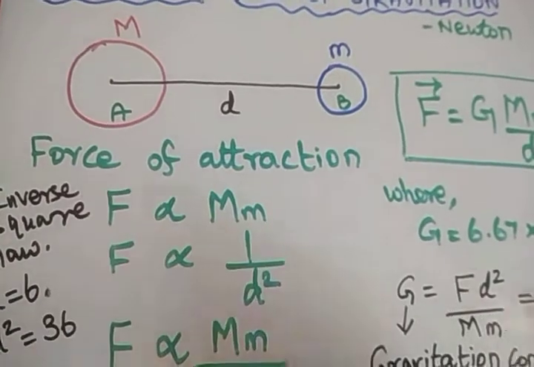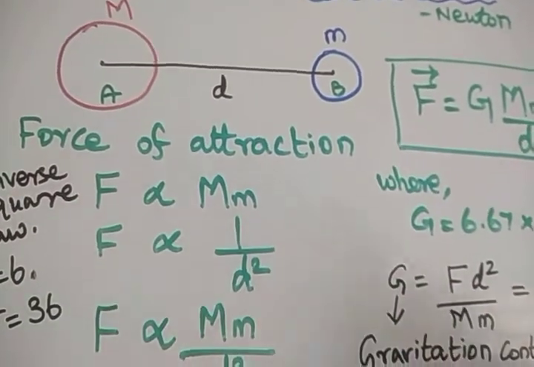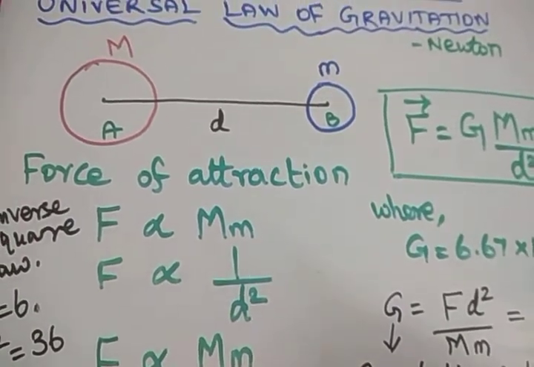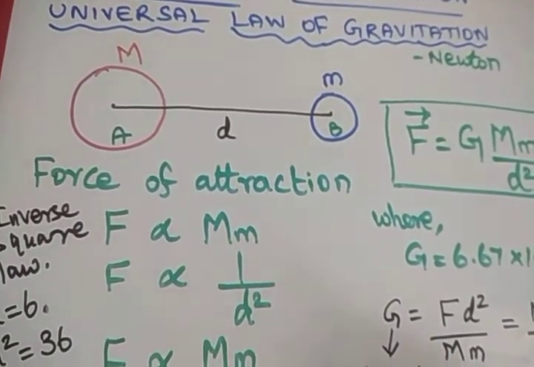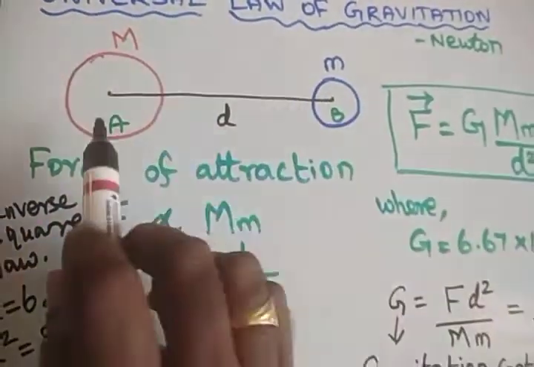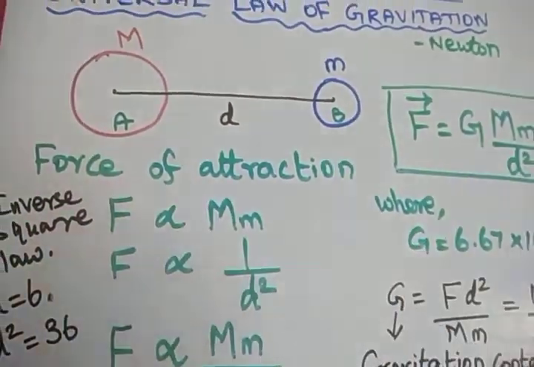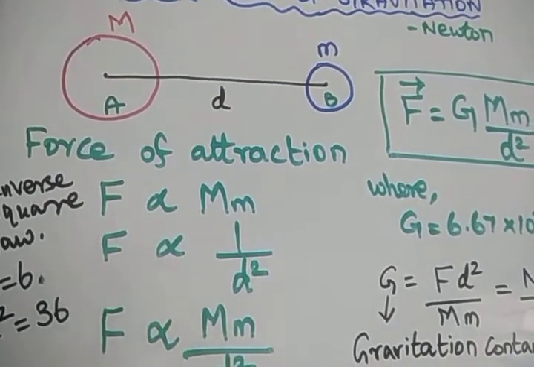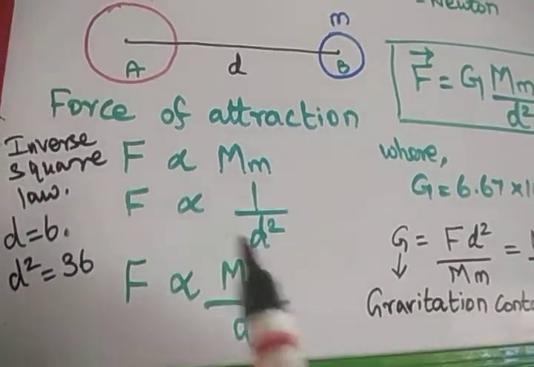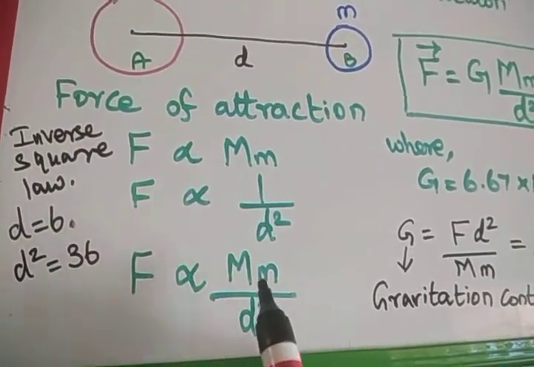There are a large number of forces available: electrostatic force, nuclear force, gravitation force. Among these, gravitation force is the weakest force because it is applicable only for long distance objects. Only when the distance between the two bodies is very large does the gravitation force come into effect.